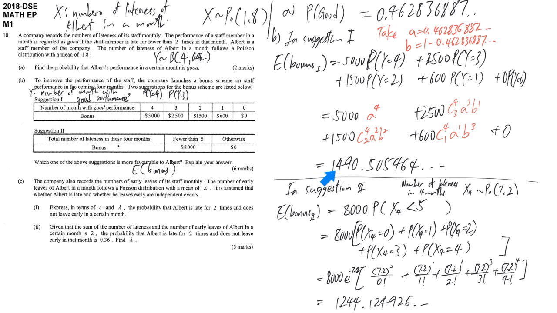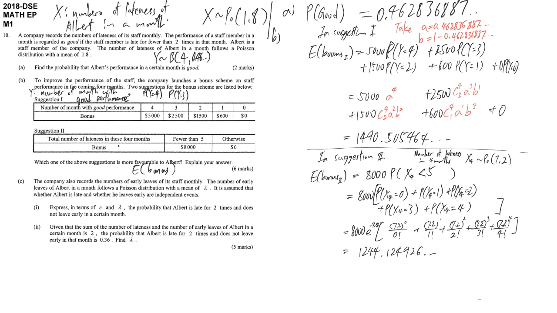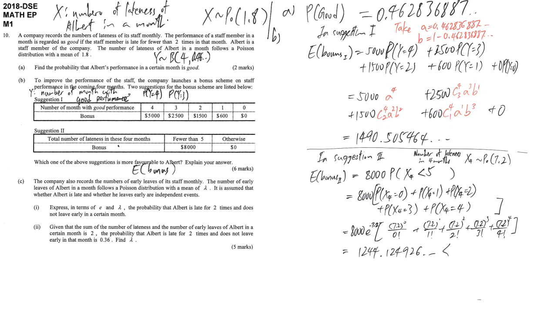After we compare the average benefit for each suggestion, we find that given the same situation, we can get more on average from bonus 1. So suggestion 1 is more favorable to Albert, since the expected value of bonus 2 is smaller than the expected value of bonus 1. Therefore, suggestion 1 is better. Don't forget to make the decision and answer directly what is asked in the question.